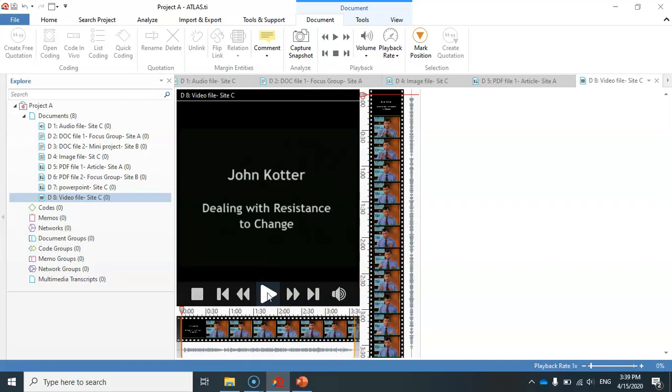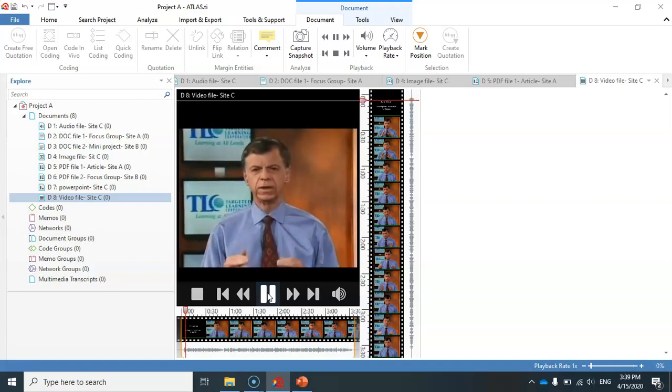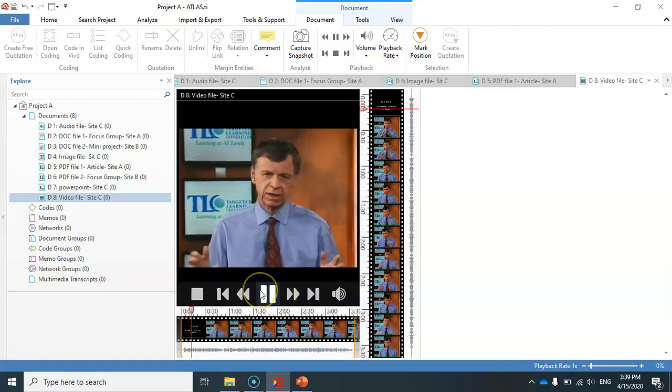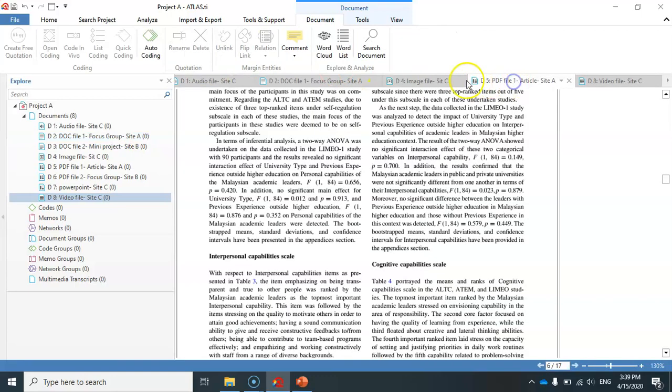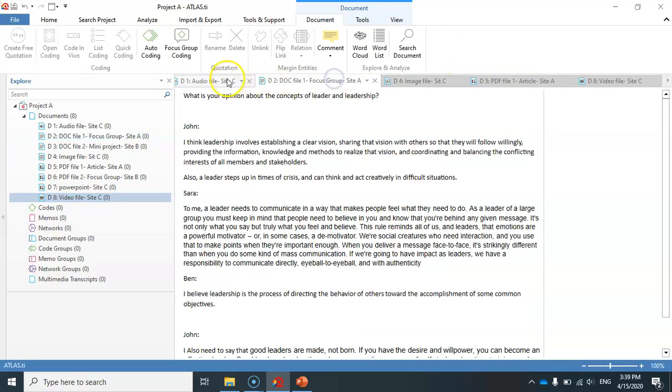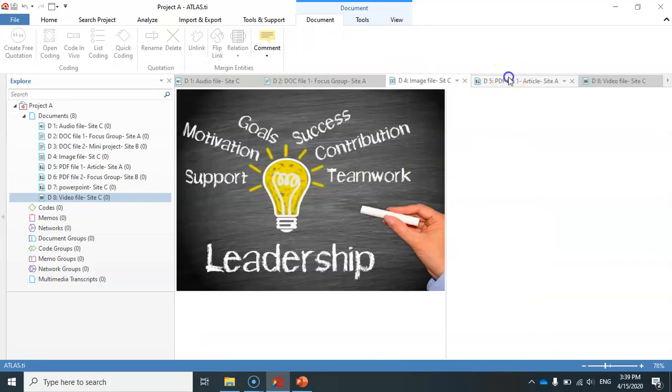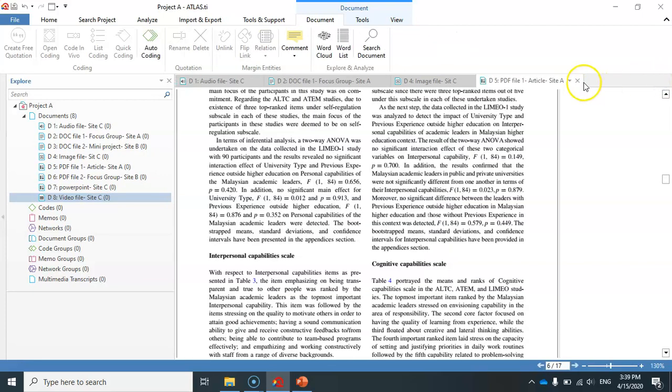Let me just play this for you. To switch between these documents that are open in the main workplace, you can simply click on these tabs here, and also to close them, you just select the close button.